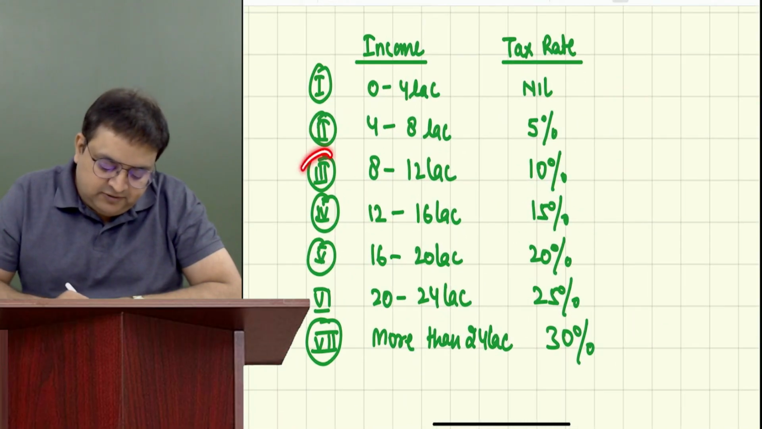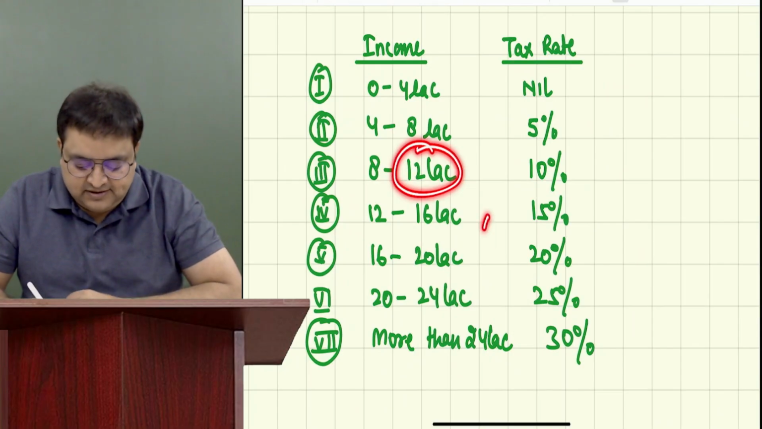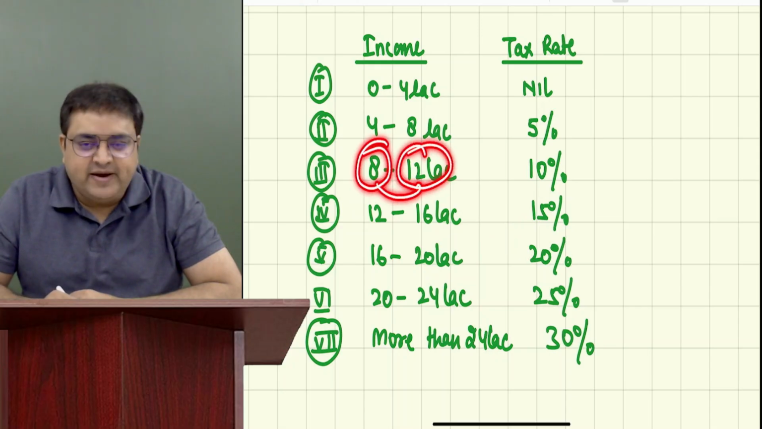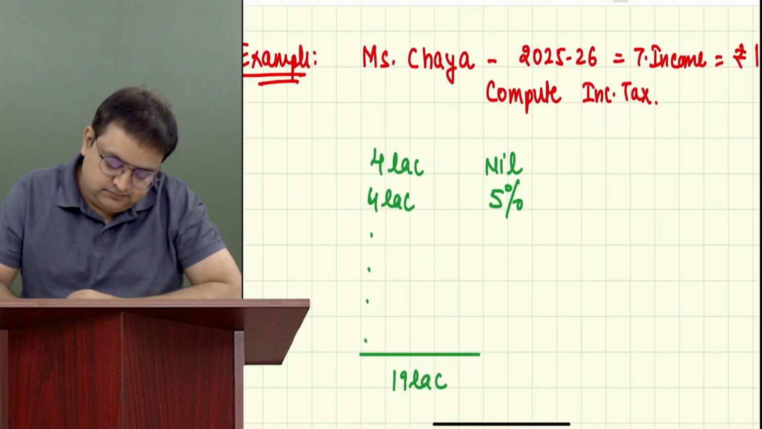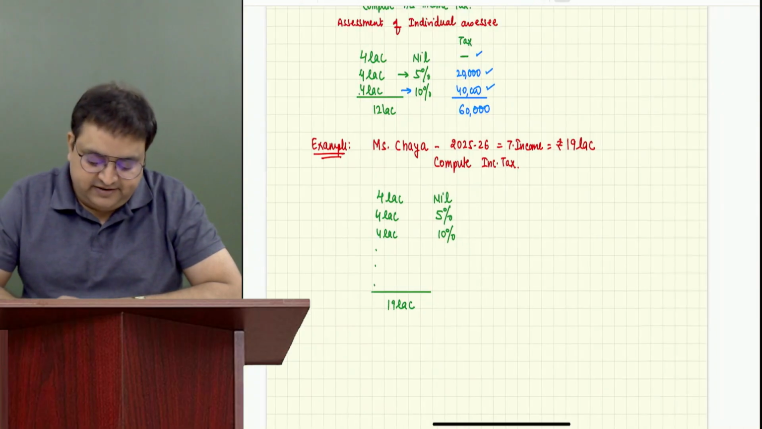Come to the third level. What is the upper limit of the third level? 12. Is she crossing? Yes. She is going up till 19. What you will do? Upper minus lower. 12 minus 8, 4 lakh. 10%.